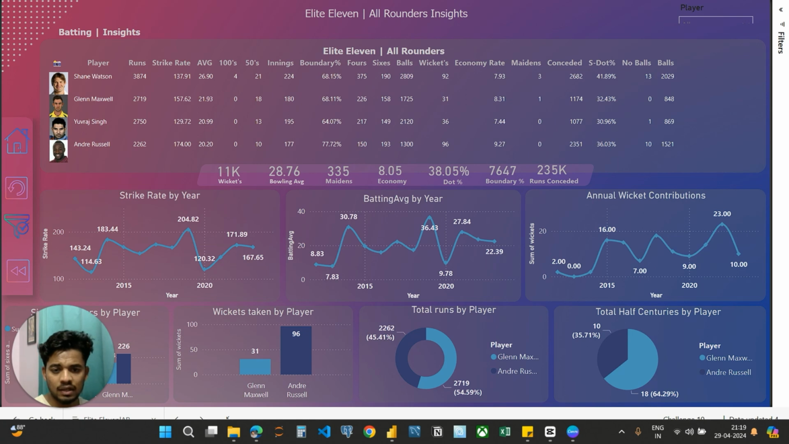Maxwell and Andre Russell also have impressive performance in terms of total runs and wickets. In the below visuals, you can see their performance over the years. And we'll move into the bowlers.